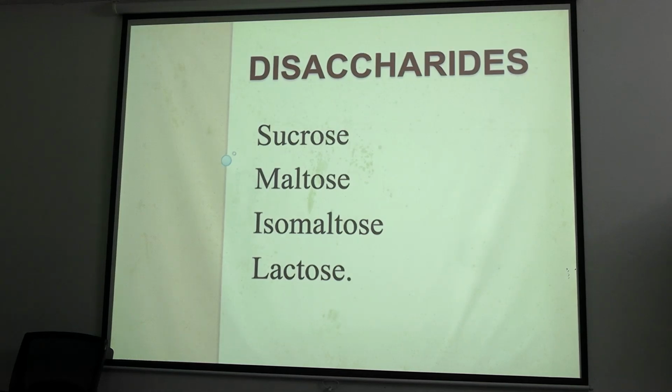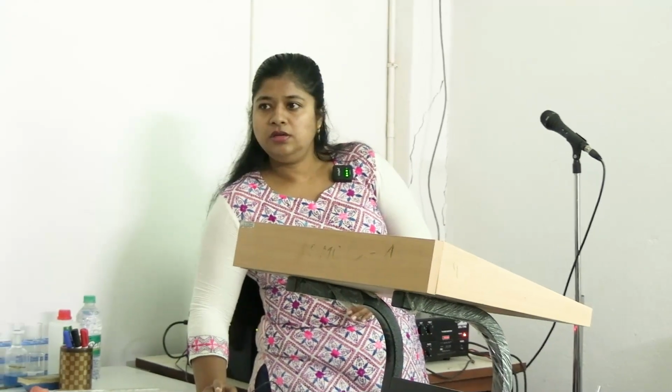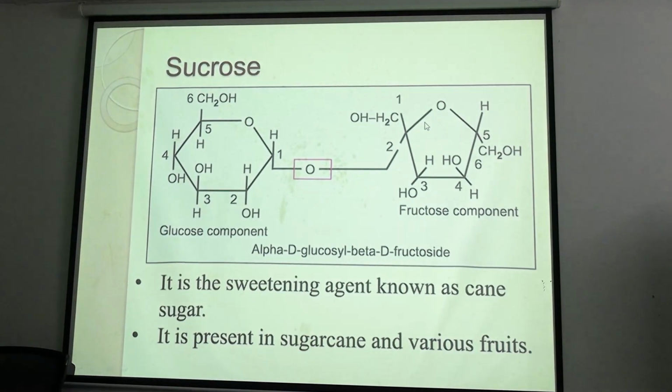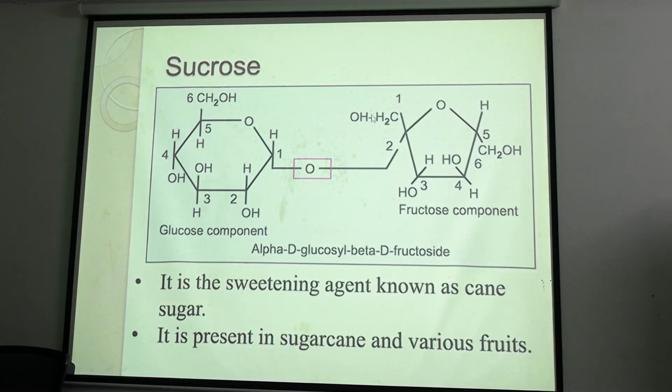Now coming to disaccharides. Now you people tell me very quickly, what is sucrose? Glucose plus fructose, and not only glucose plus fructose, I told you this is a 1,2 glycosidic bond, but alpha glucose and beta fructose. Why beta fructose? Because in the furan structure, here is the fructofuranose structure. In carbon 1, there is no OH group, there is a CH2OH group in case of fructose, it is above the plane.